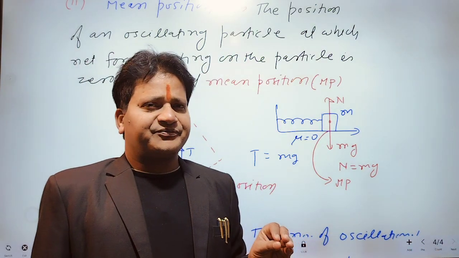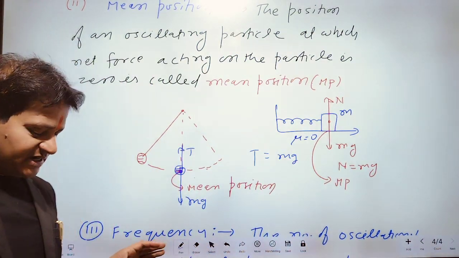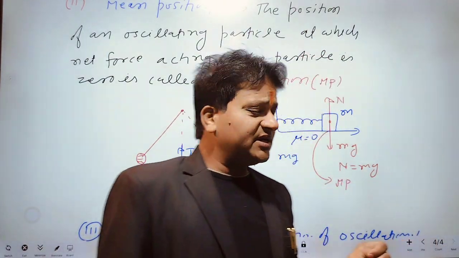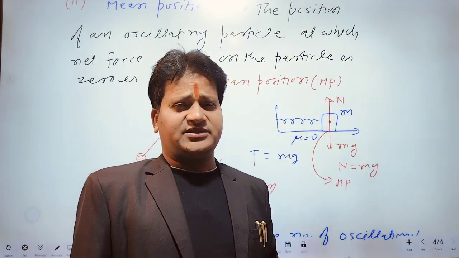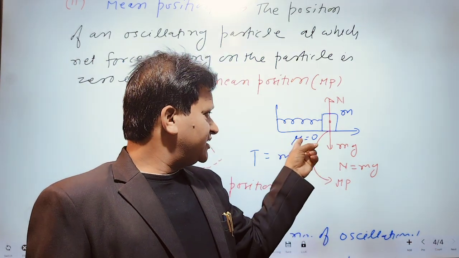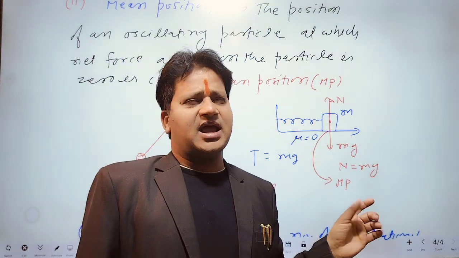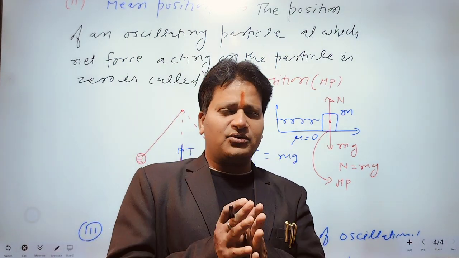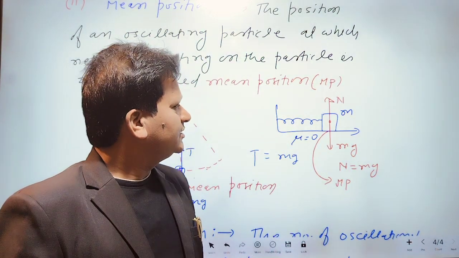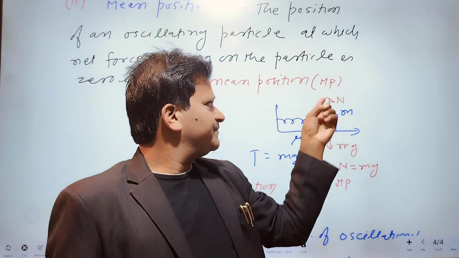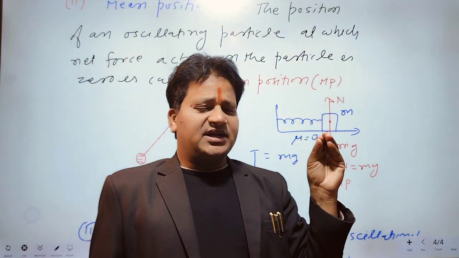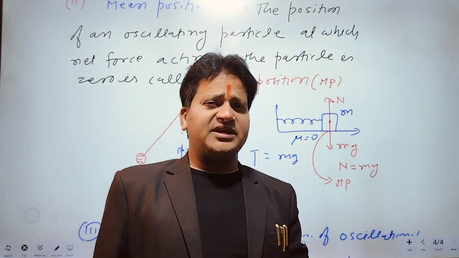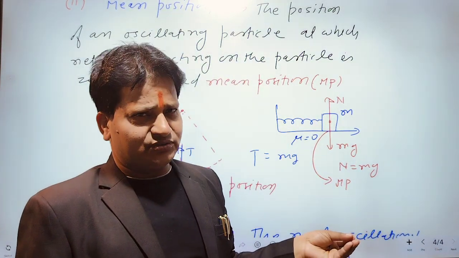But we have to study that case in which there is no friction and there are no air particles. This means the work done by dissipating forces will be equal to 0.